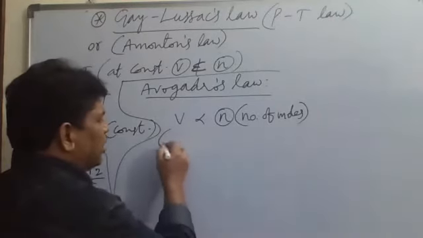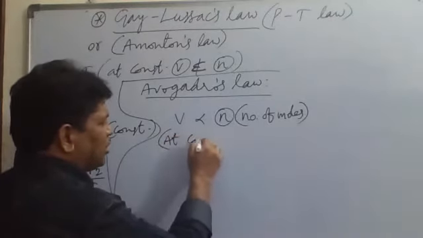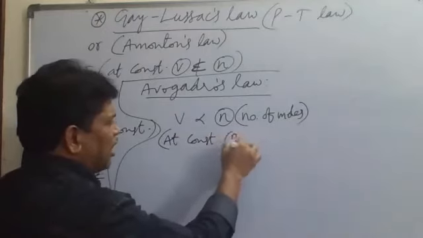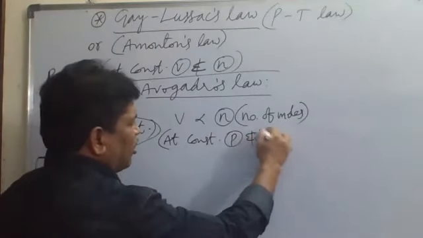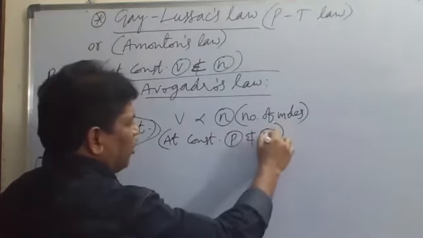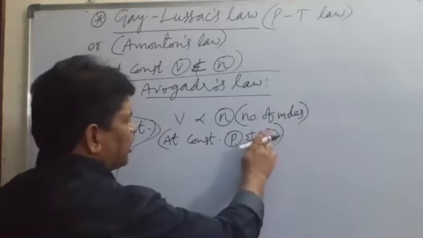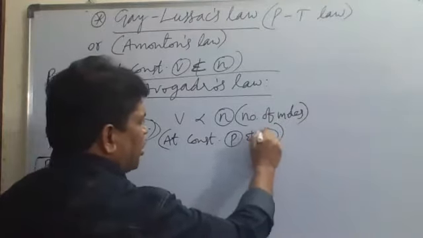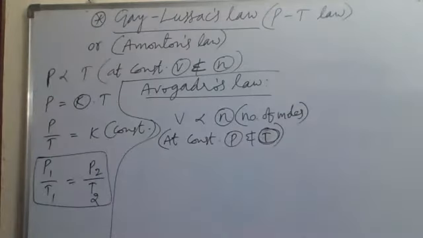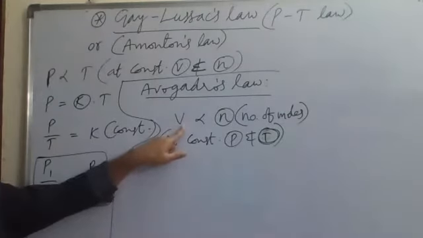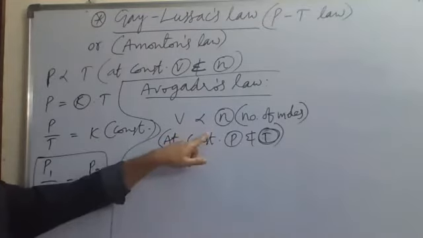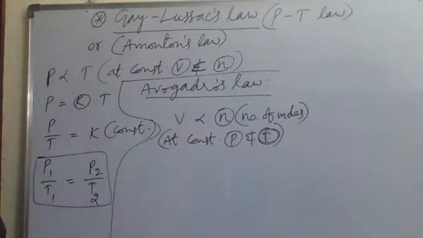This condition is true at constant pressure and temperature. At constant pressure and temperature, the volume of a given mass of gas is directly proportional to the number of moles. The more the number of moles, the more the volume.